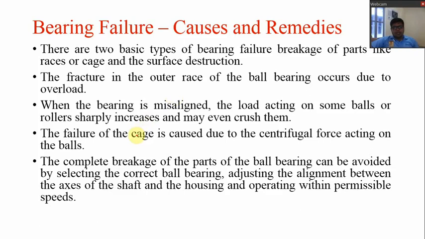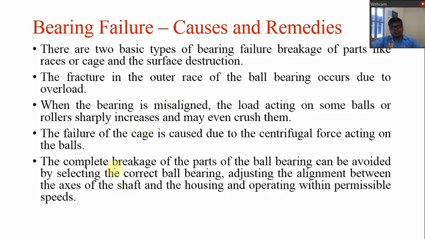The complete breakage of the parts of ball bearing can be avoided by selecting the correct ball bearing, second by adjusting the alignment between the axis of the shaft and the housing, and third by operating within permissible speeds.